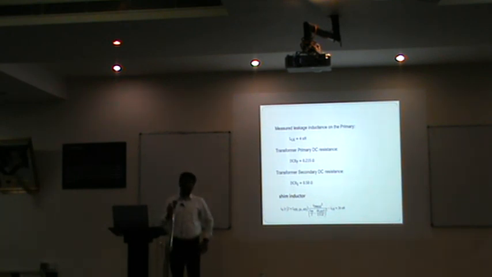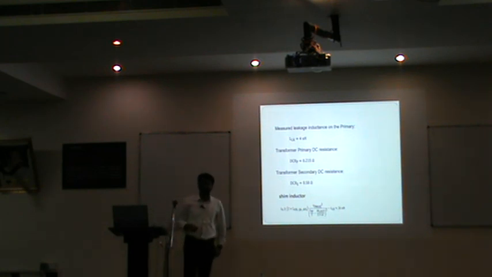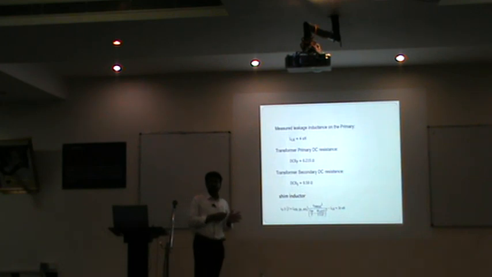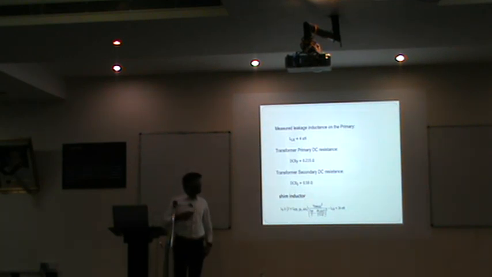Those are the parasitics of the transformer, and the transformer primary DC resistance and secondary DC resistance. You will get these things in the application note. If you are really interested in the topology, or if you want to gain some experience in power electronics, just go through the application note. You will get all these details there.